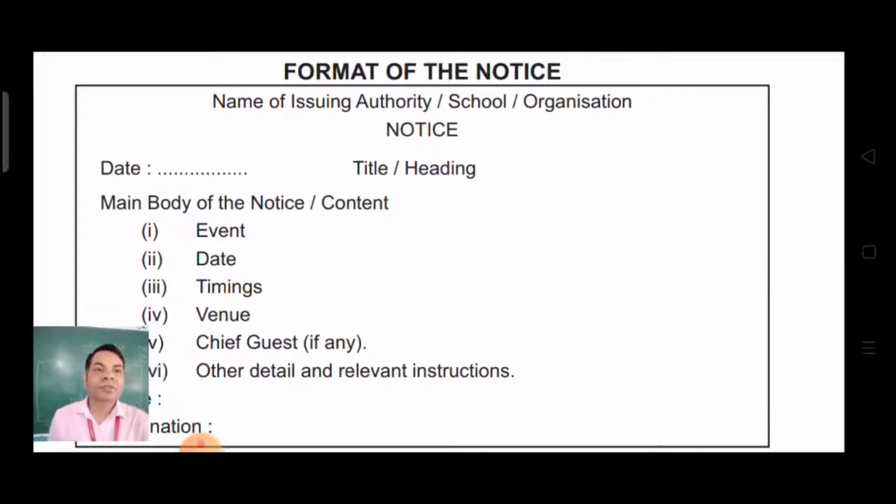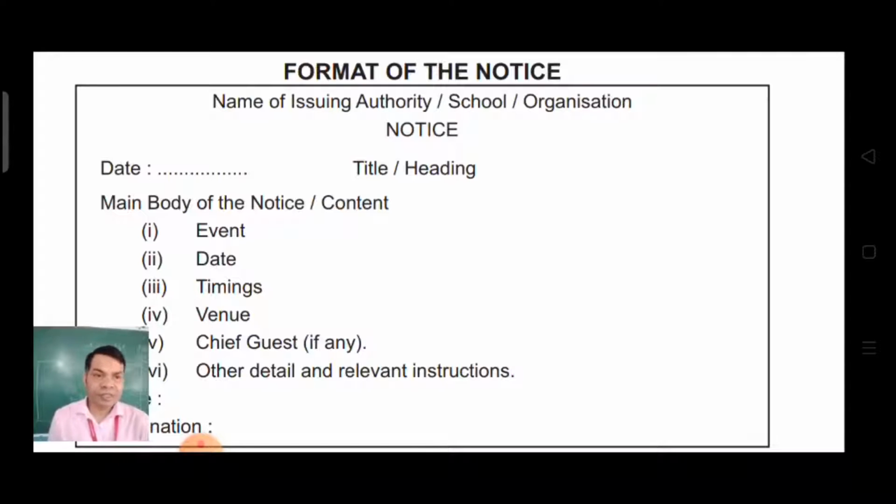Format of the notice, we have just discussed. First of all, you should write the name of the issuing authority, whether it is school or organization. Then the word notice should be in capital letters. Then the date should be written at the left hand side.